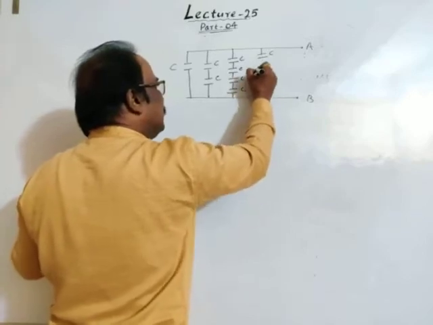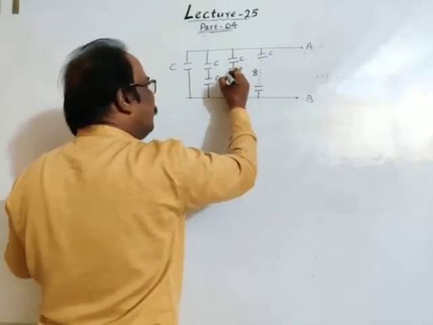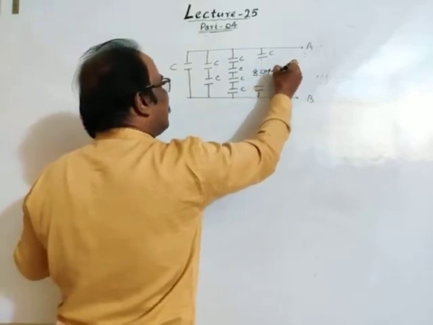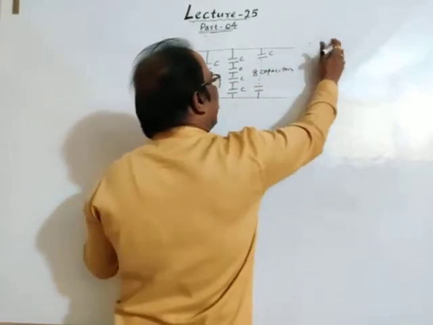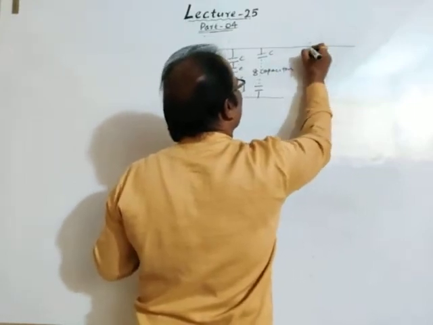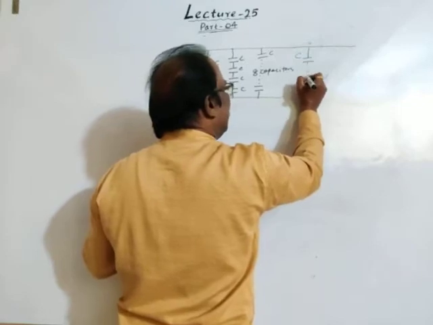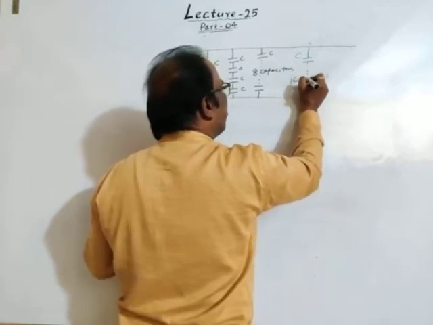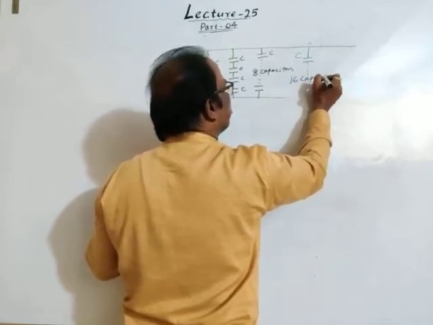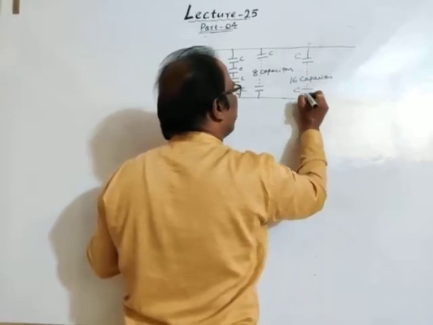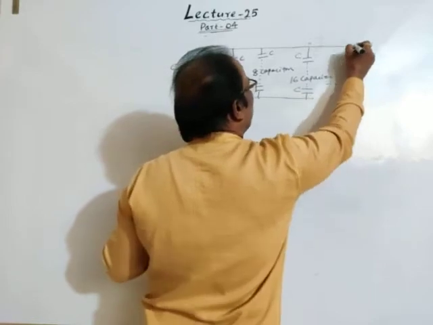In the next row we have taken 8 capacitors, each C. In the next row we have taken 16 capacitors, C, and so on up to infinity.